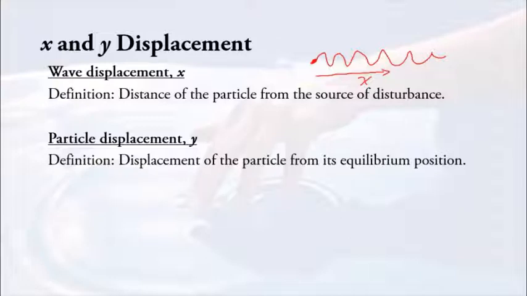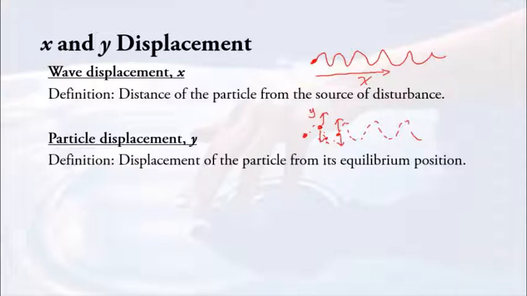All right. So based on the diagram above, this is the source of disturbance. The energy, the wave, is traveling to the right like this, all right? Every point along this wave actually consists of one particle. And this particle is just moving up and down. This is what we call y displacement. Every particle is just moving up and down. It's unlike the wave traveling from one point to the other.